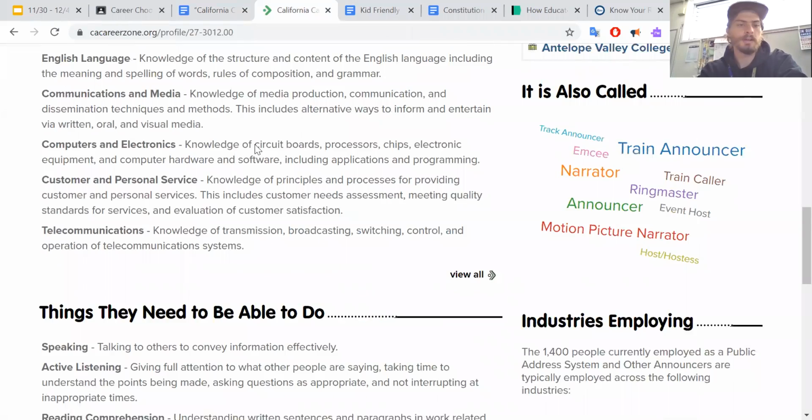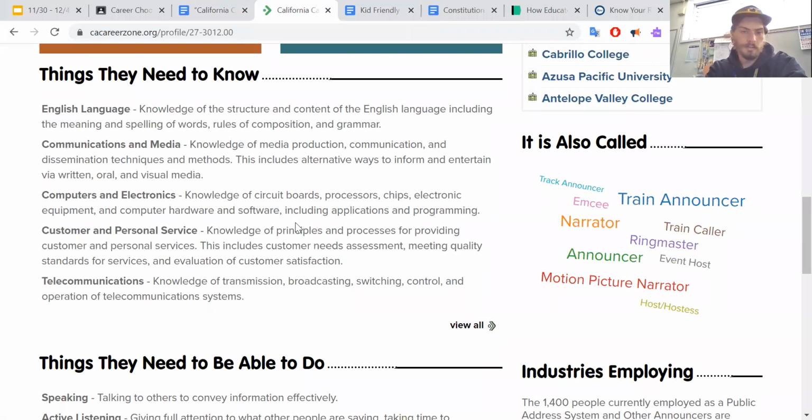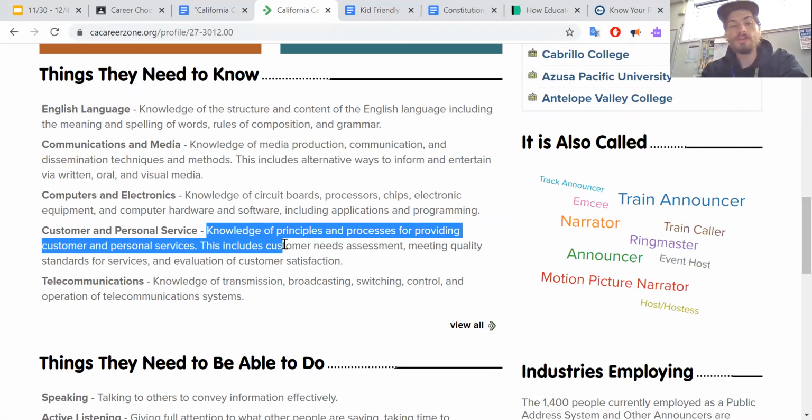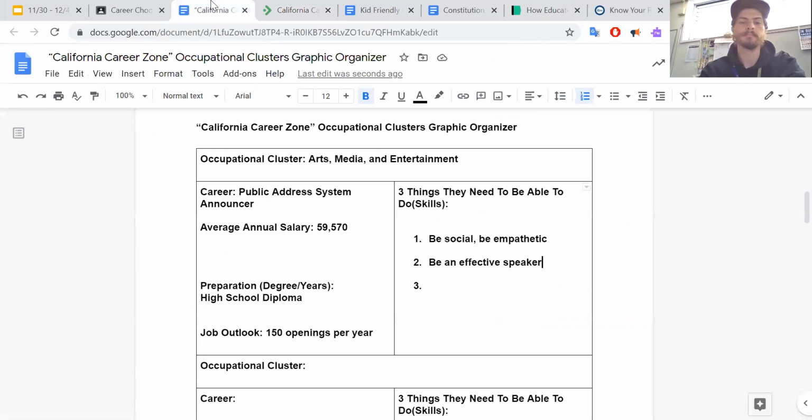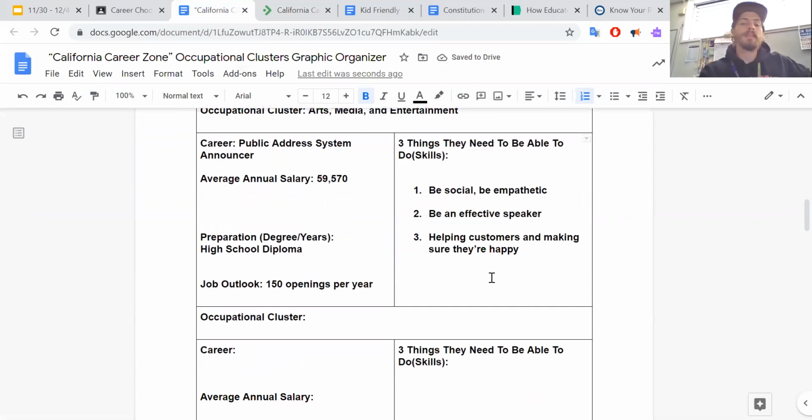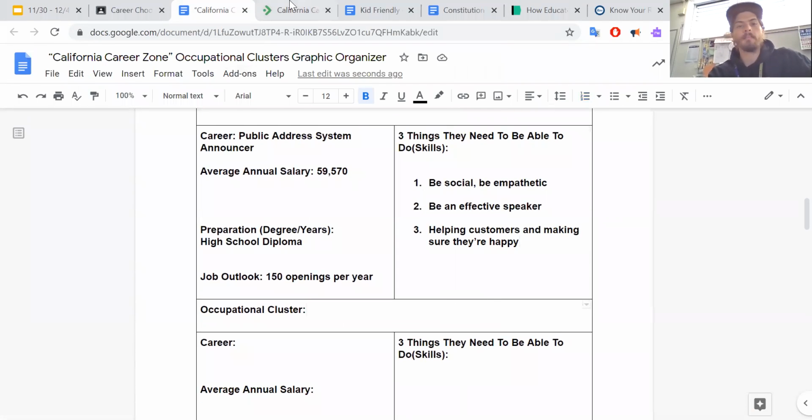Now, one more thing. Let's go with customer and personal service. They say this big, long-winded thing about knowledge and principles and processes for providing customer and personal relations, blah, blah, blah. Basically, helping customers and making sure they're happy. So I put this in kid-friendly words. And then that's it.